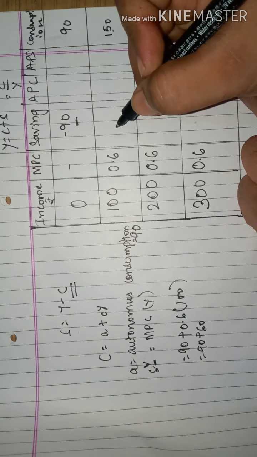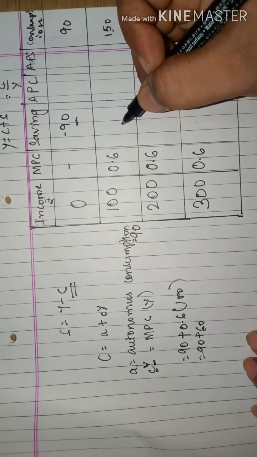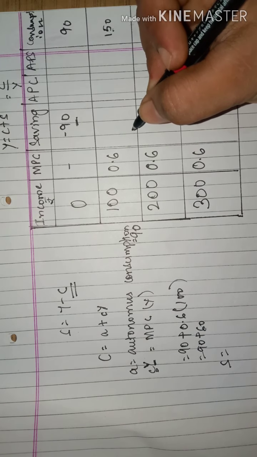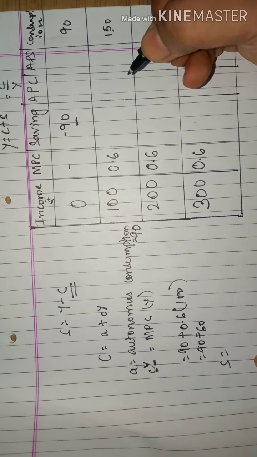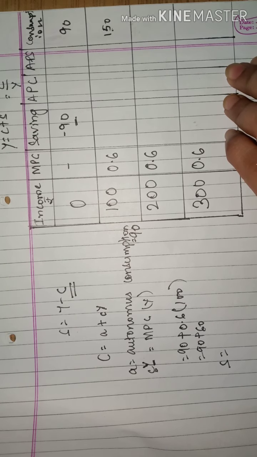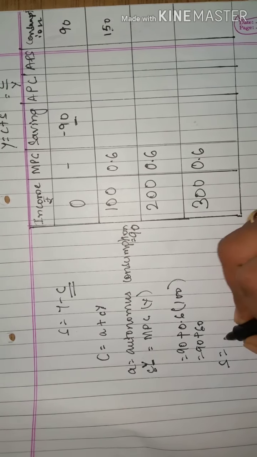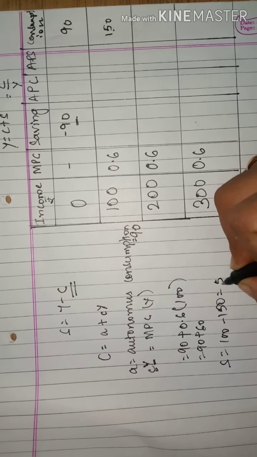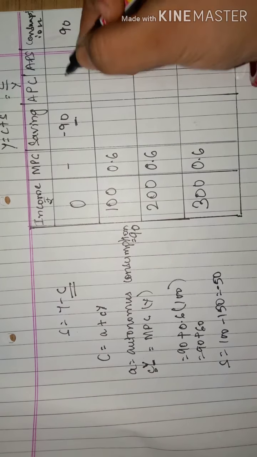Now if I calculate my savings, what will be my savings over here? Savings is income minus consumption. Let me reduce my income minus consumption, that is 100 minus 150. This will give me minus 50.